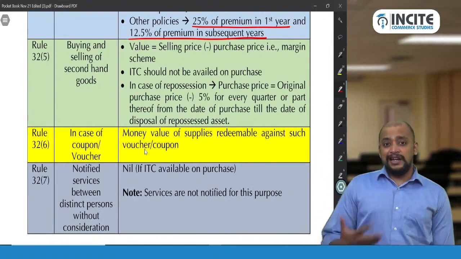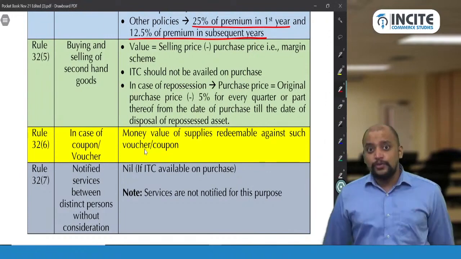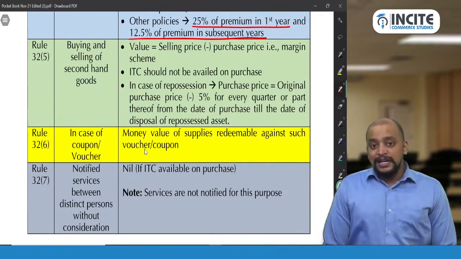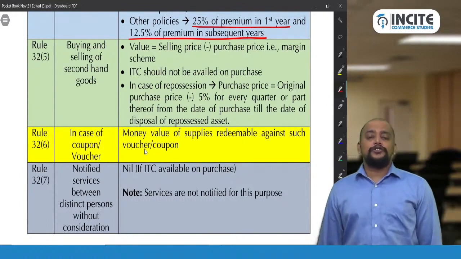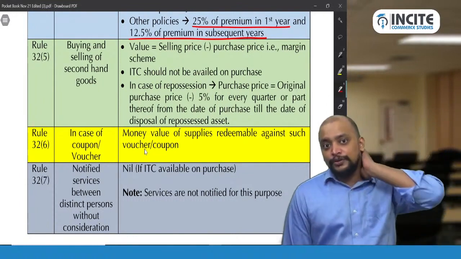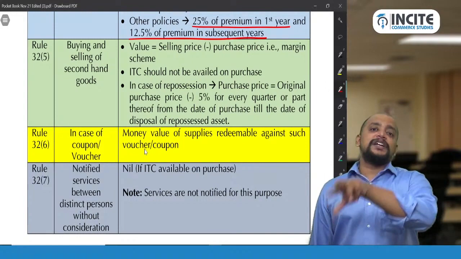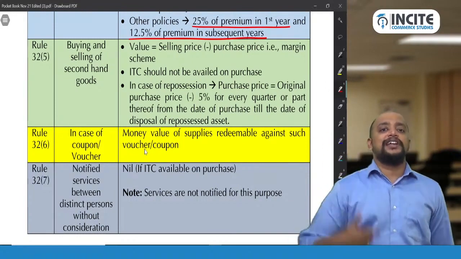So in case of second hand dealer in goods, their purchases should be second hand goods, their sales should be second hand goods. In that case, they are eligible for a margin scheme. What is margin scheme? They don't have to pay GST on the entire sale value. So they can pay GST on the sale price minus purchase price. Only on the value addition they can pay GST.